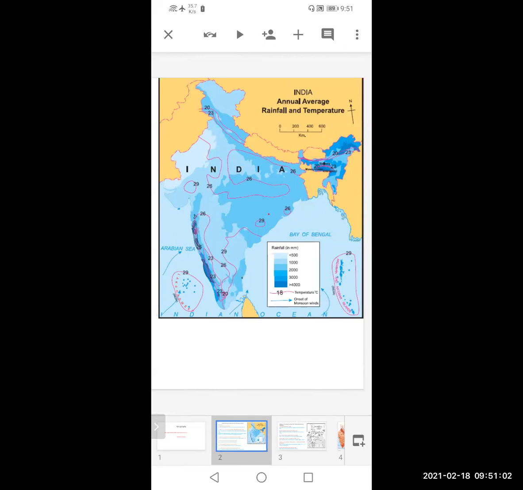See, monsoon rains or monsoon winds are responsible for इंडियन रेनफॉल। हमारे देश में जो भी बारिश होती है वो मानसून की वजह से होती है ज्यादातर। ओके, so monsoon rainfall is very important.